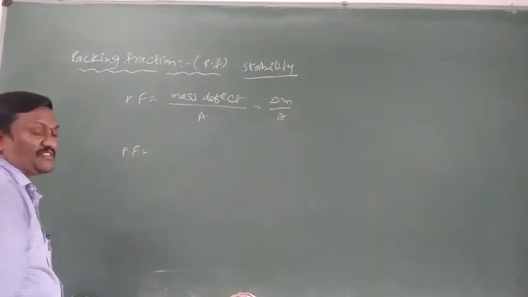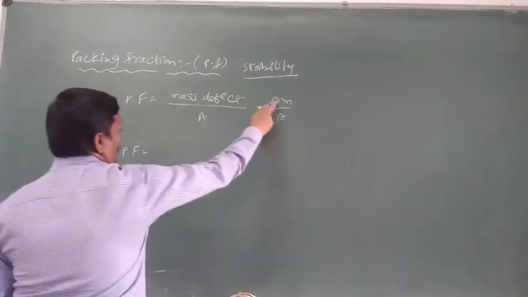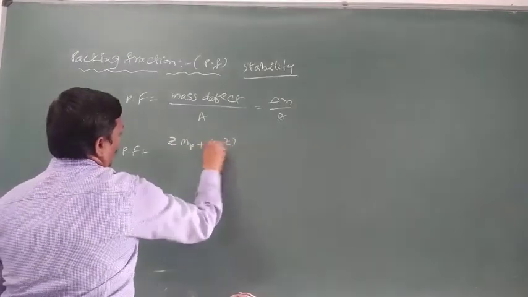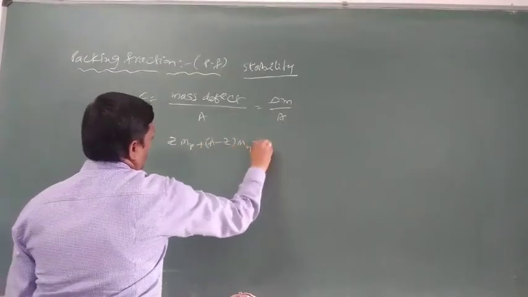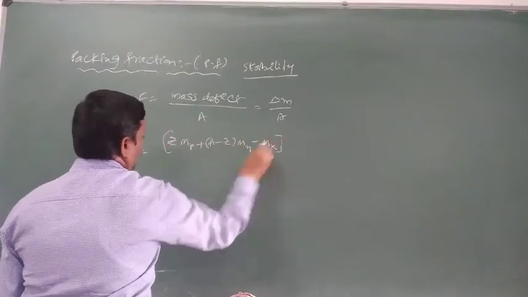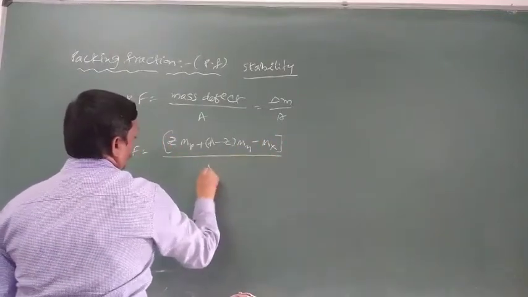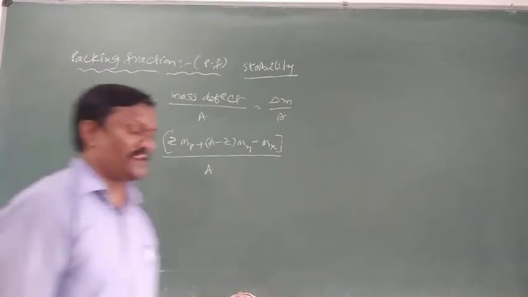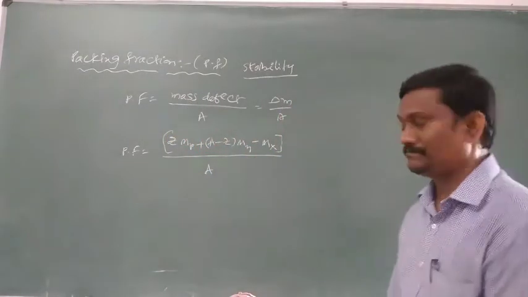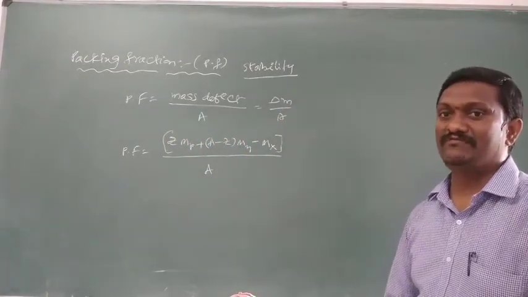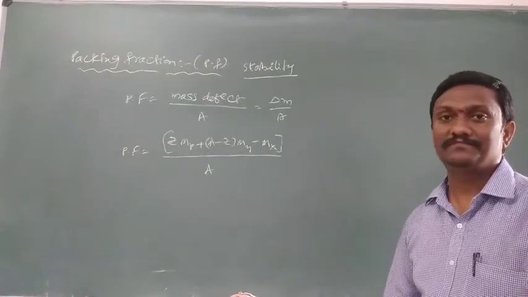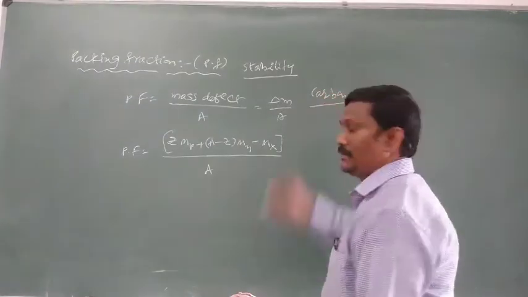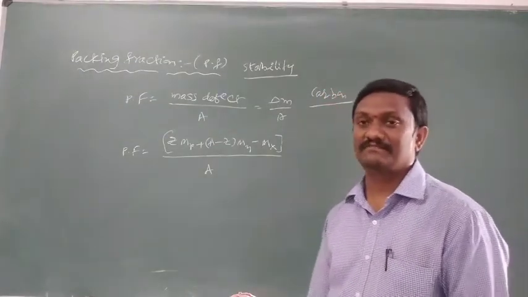Our packing fraction PF is equal to, we know delta M means mass defect, its value Z into MP plus A minus Z into Mn minus Mx, divided by A. It is the expression for mass defect per nucleon. So mass defect per nucleon is called the packing fraction, and it always explains the stability of the nucleus. But how does it explain the stability of the nucleus? Generally, the packing fraction of carbon is taken as a reference.